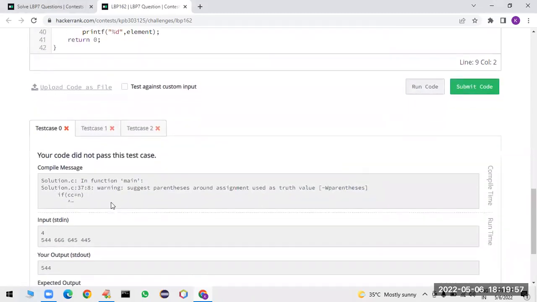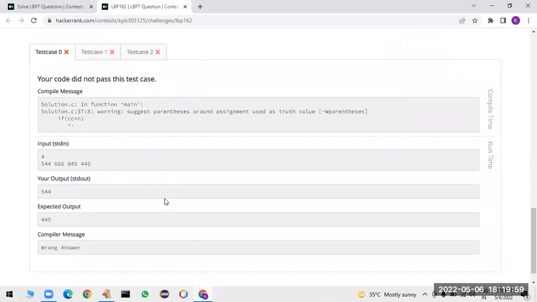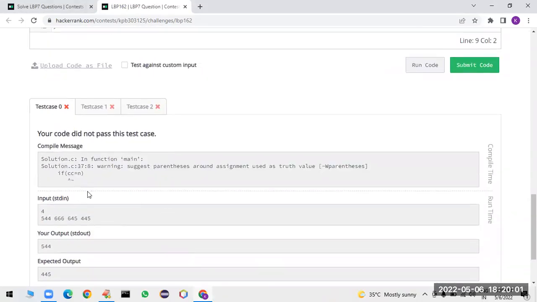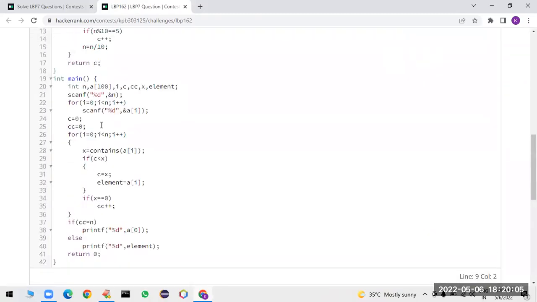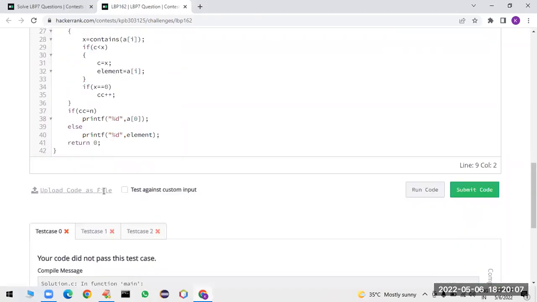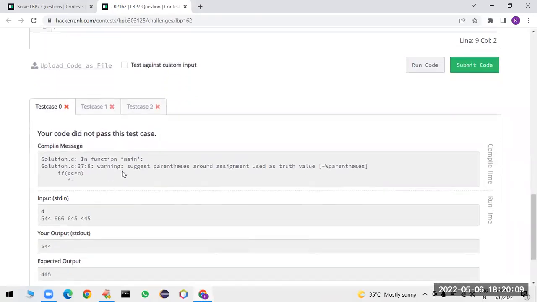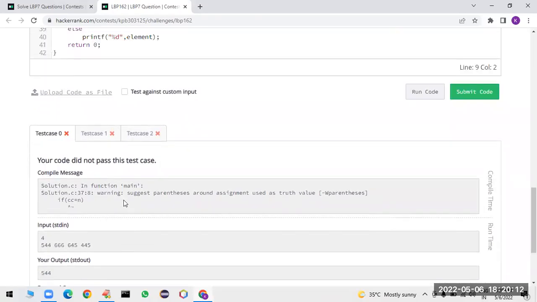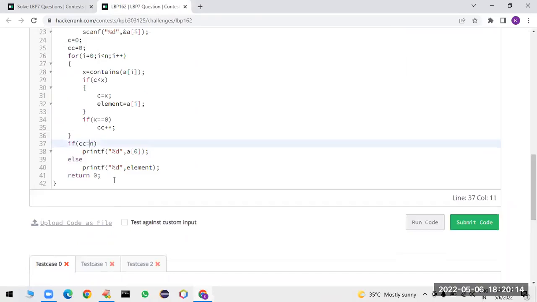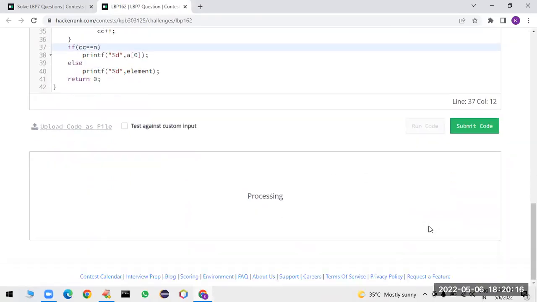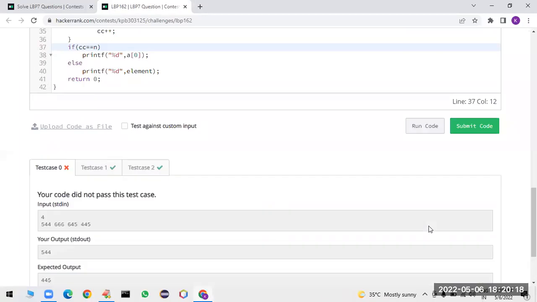You can see a warning. One minute. We declared count, right? Sorry, double equal to n we have to take. Yes, you can see the first test case is not passed.